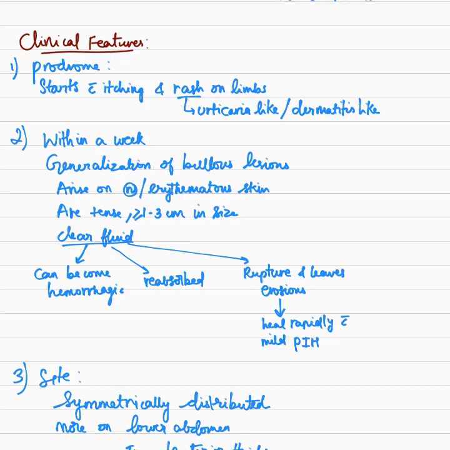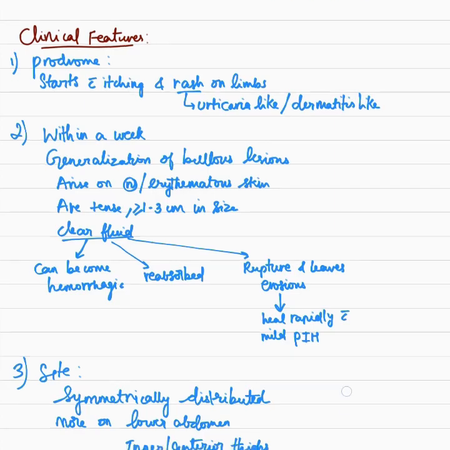They arise on normal or erythematous skin, and they are tense, 1 to 3 centimeters or more in size, and have clear fluid. Sometimes this fluid can become hemorrhagic, or it can be reabsorbed, or the bulla can rupture and leave erosions which heal rapidly with mild post-inflammatory hyperpigmentation.